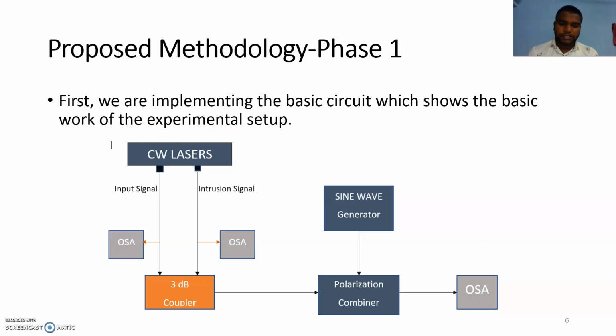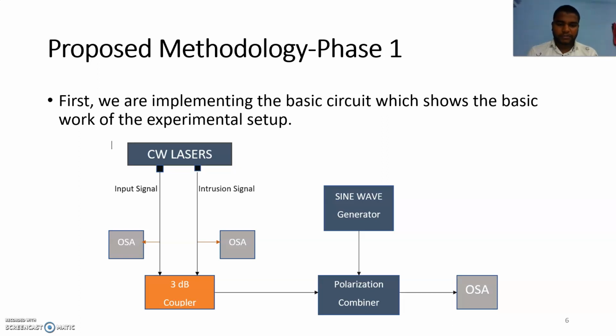Due to this, both signals, the input signal and the intrusion signal, will get mixed up, and the output signal will become different. So what we are expecting will be completely different. So here the miscommunication takes place. That means an attack has taken place. This is one type of attack due to the intrusion signal.